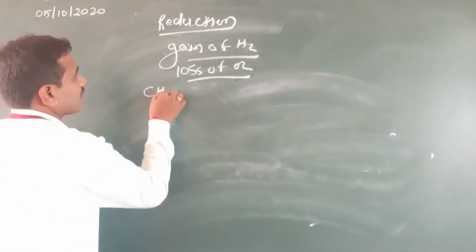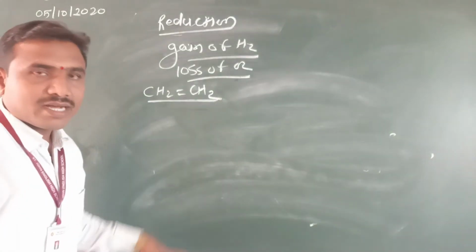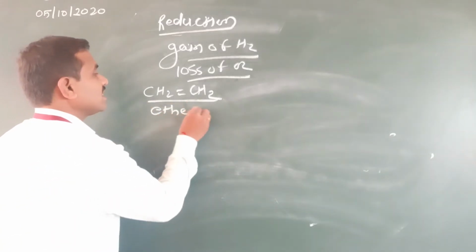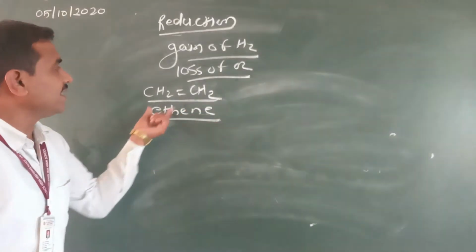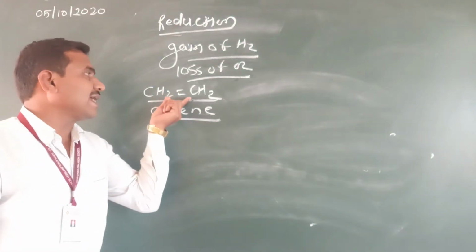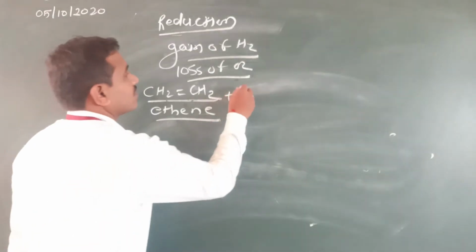Example, it is an unsaturated compound, an alkene, ethene. The name of this compound is ethene. Eth indicates that this compound contains two carbon atoms, and ene indicates that this compound contains a double bond. So it is ethene, an unsaturated compound.